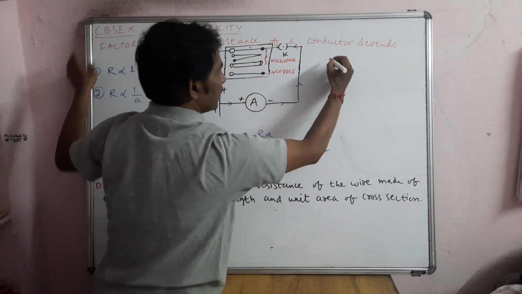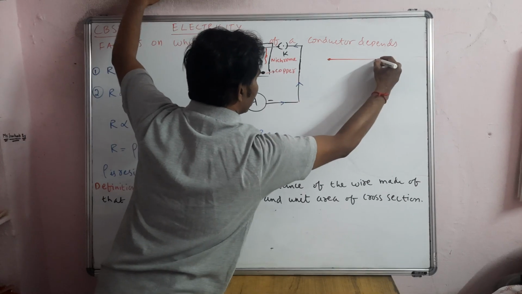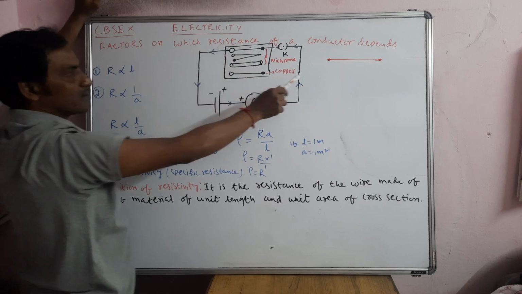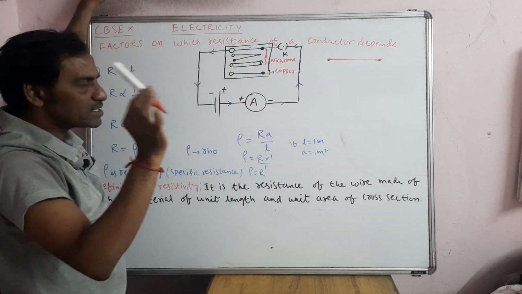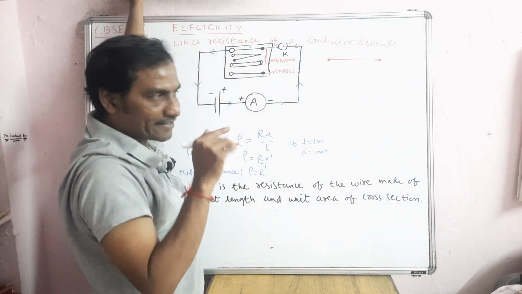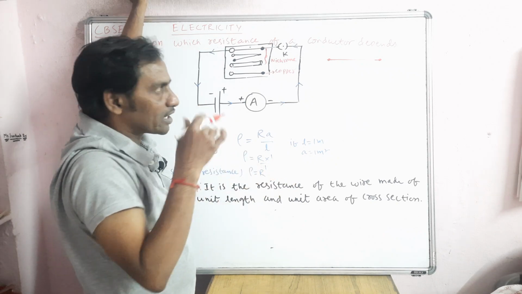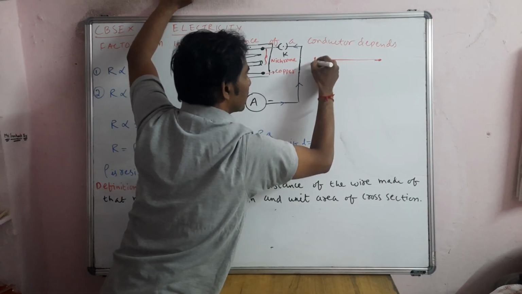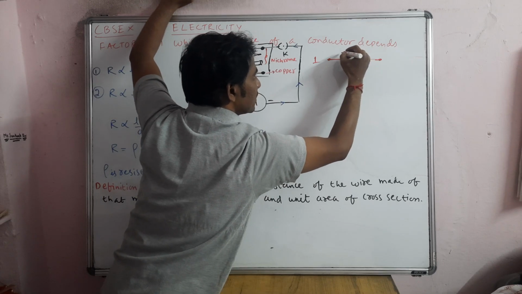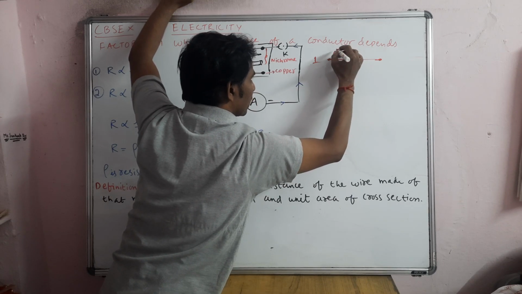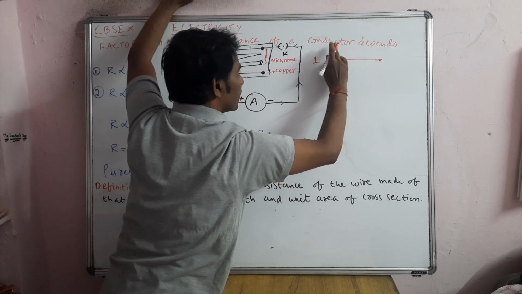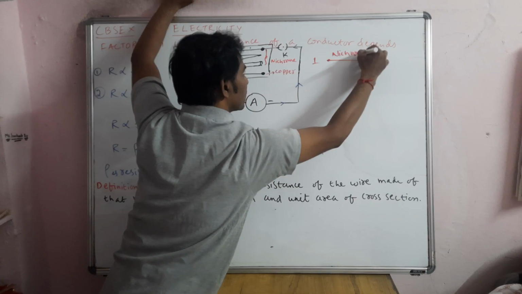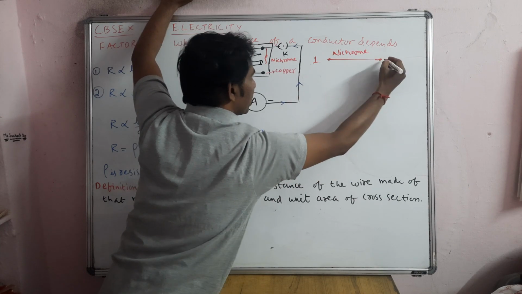So what I am doing in wire number 1, let us take symbols actually. What I am writing with red pen is for your conceptual understanding. Current won't become half like that. See, for example, this wire is wire number 1. It is made up of, sorry, nichrome. Okay, nichrome wire. So this first wire is made up of nichrome.